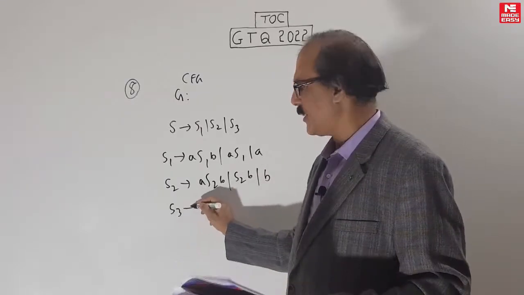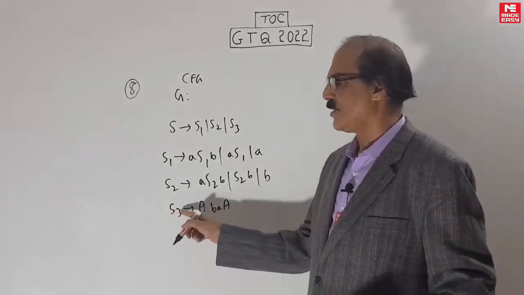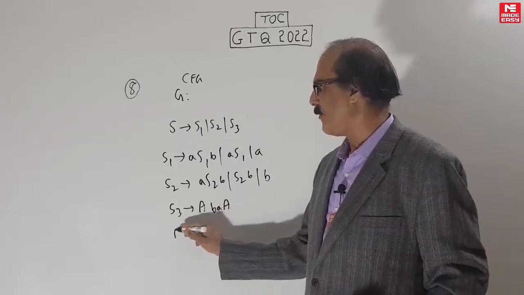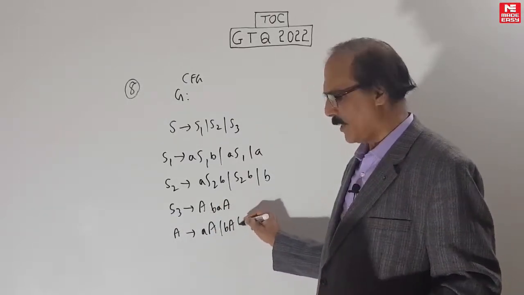And this one is a simple substitution. A is not in recursion. Just substitute A, whatever A is. A is a simple regular grammar. Sometimes a CFG can have a regular part. This is a regular grammar.